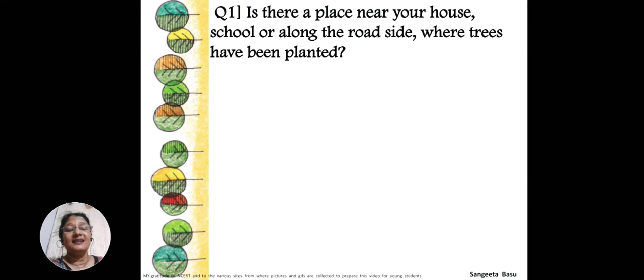Now, the questions which follow from here are from your NCERT book. The very first question: is there a place near your house, school or along the roadside where trees have been planted? Yes, the government takes lots of interest to plant the trees along the roadside, isn't it? And inside the school, yes, of course, our school is very green, isn't it? We are in Kolkata, and Kolkata is really very green. Yes, I have seen lots of trees planted.